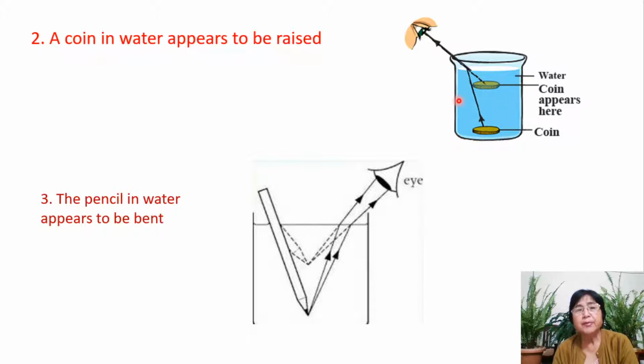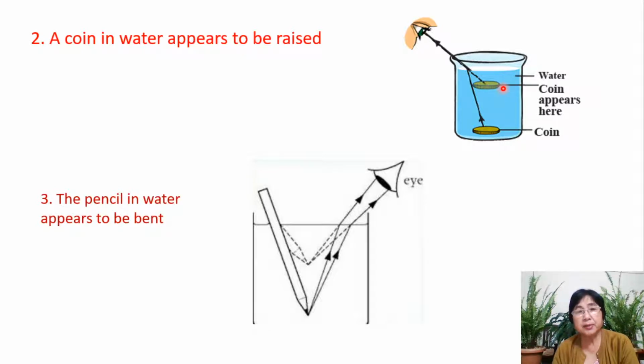Then remain in the same place, don't change your position. Instead, ask someone to pour water into the beaker. Then after pouring water in the beaker, the coin now becomes visible.